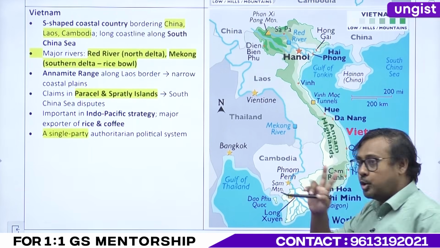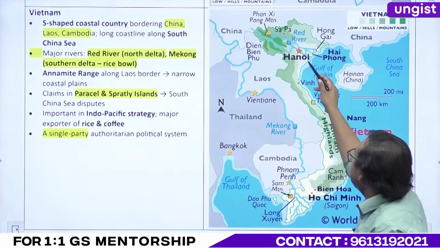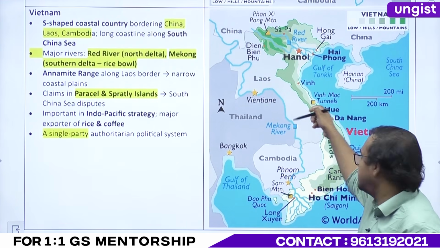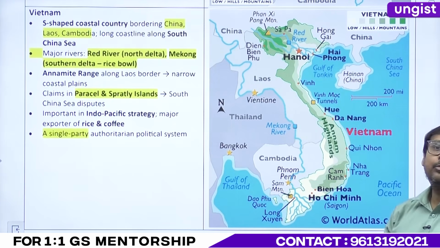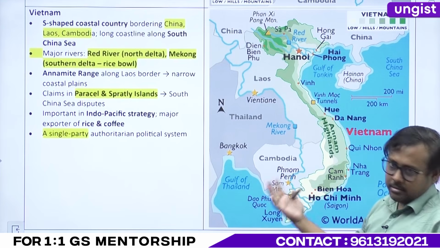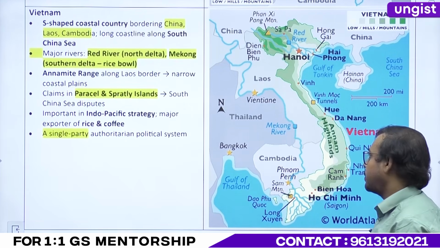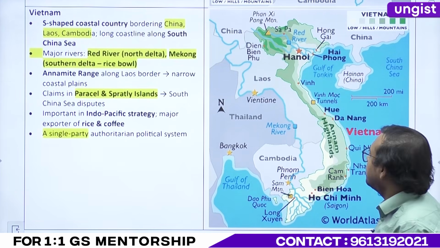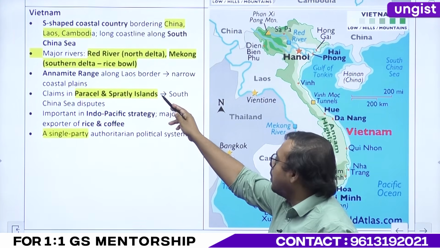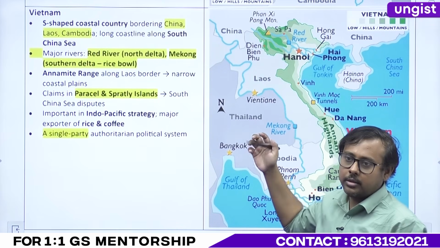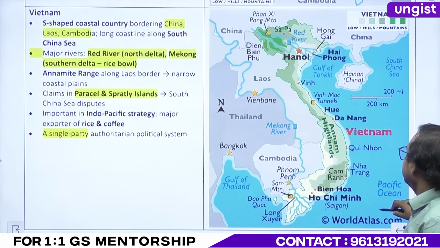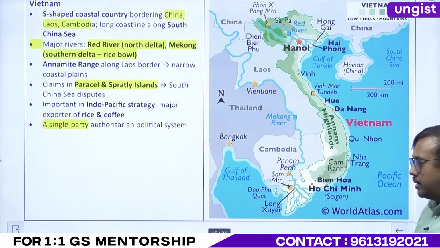Now this is very important. There are two rivers, remember. In the north, there is Red River, right? It forms a delta, a very fertile region. And down south, you have what delta? Mekong Delta, right? Again, one of the fertile regions, one of the places where copious amounts of rice are produced. Another important thing is that we have discussed Laos and Vietnam, the border, which particular range? Annamite range. Okay? Shall we move on to the next one?